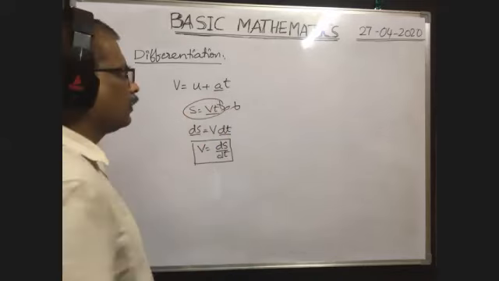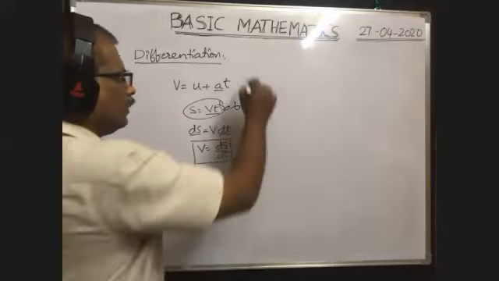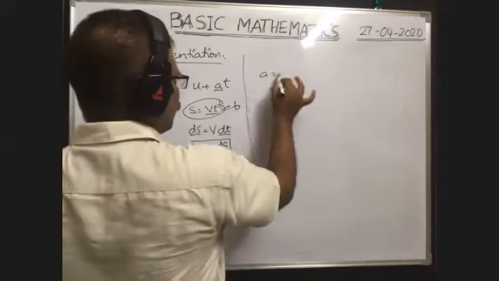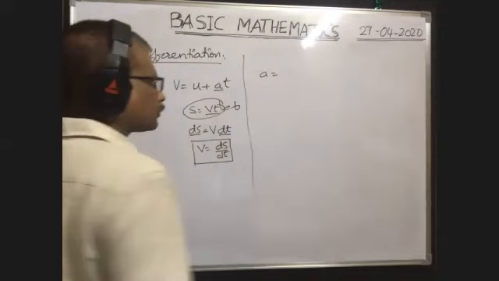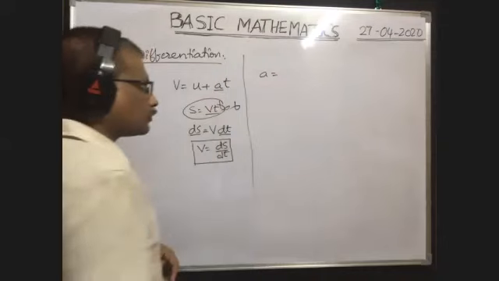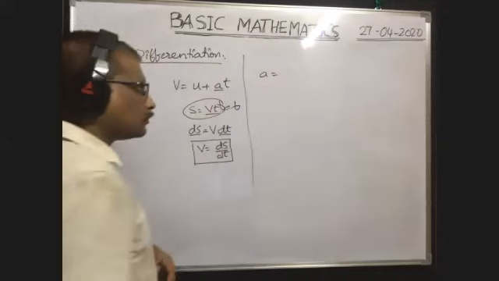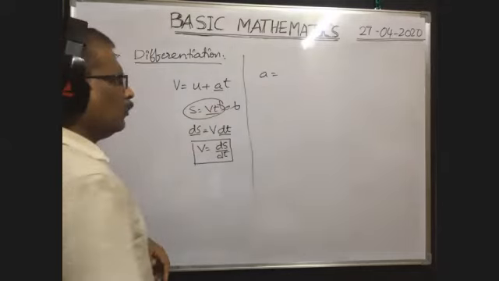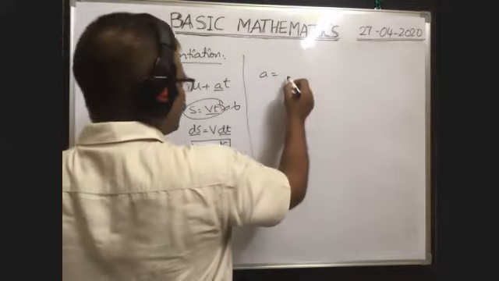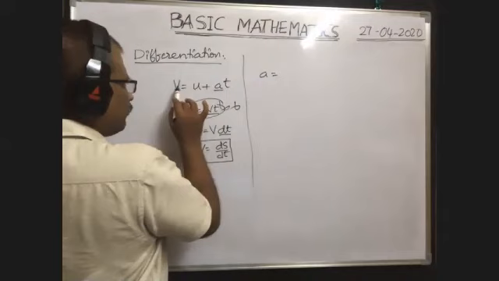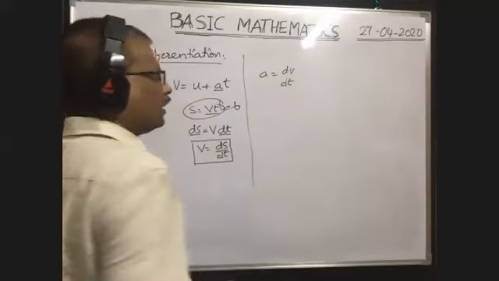Okay. Next, suppose acceleration of a body a is equal to... We know acceleration of a body means here velocity varies with time now. In such a case, how can we find the acceleration of a body? As v is not constant, in a small interval of time dt, the change in velocity of the body is say dv. Then what about the rate of change in velocity of the body? It is dv by dt.